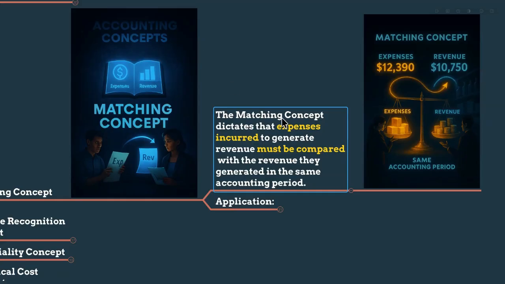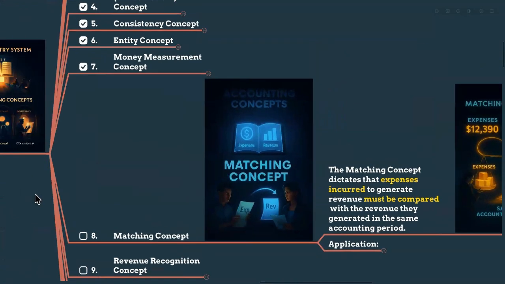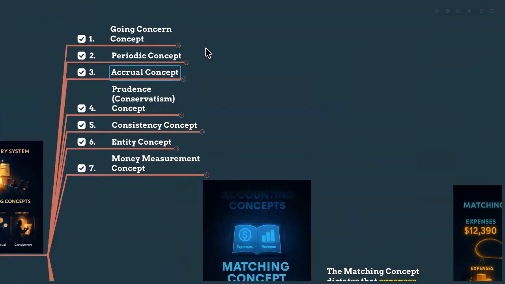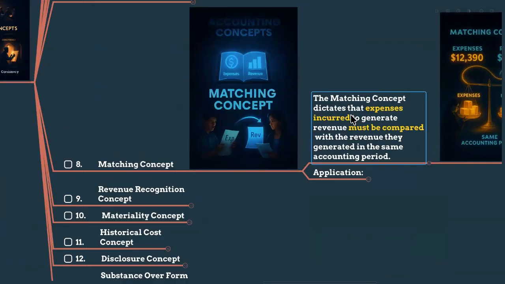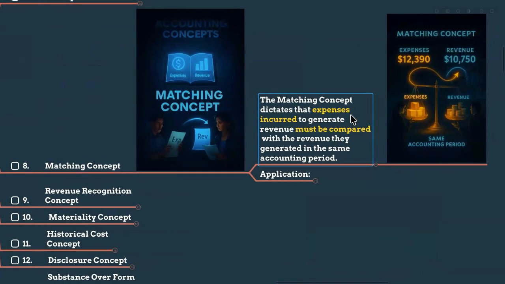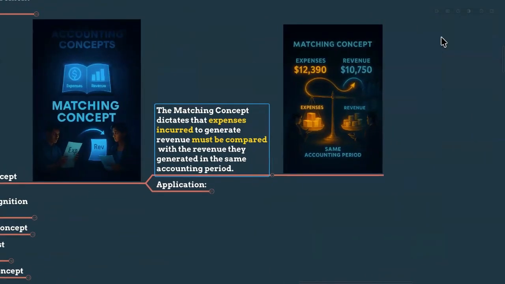Did you understand, Zaid? We usually prepare all the income statements with that concept only. We have to realize only that particular year's income with that particular year's expenses. You know the accrual concept, right? What is this accrual concept saying? We have to record the income and expenses only relevant to that particular year. Like that here also, in the matching concept, you have to record only the relevant revenue, and you have to record all the expenses incurred for that particular revenue.